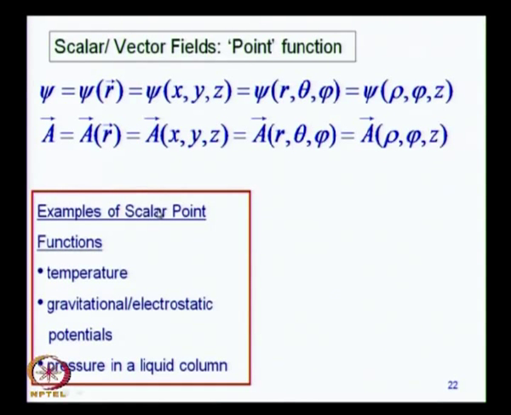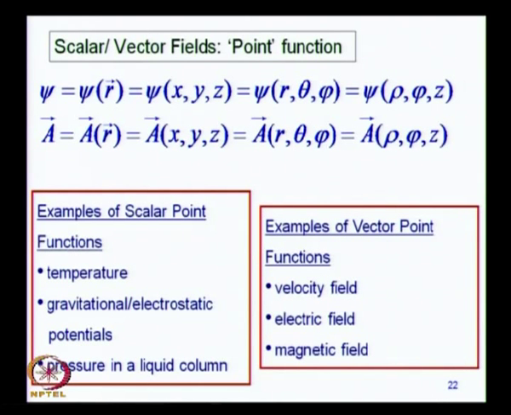So, familiar examples of the scalar point functions are temperature that we considered, the gravitational and the electrostatic potentials, the pressure in the liquid. Now, pressure is force per unit area. So, force of course is a vector, but when you talk about pressure you normally refer to it as a scalar because through Pascal's law it is the same no matter in which direction it is considered. So, it is in the limits of these approximations that we talk about these quantities, and various examples of vector point functions are the velocity fields that we just discussed, and then there can be electromagnetic fields, right. So, these are other examples of the vector point functions.